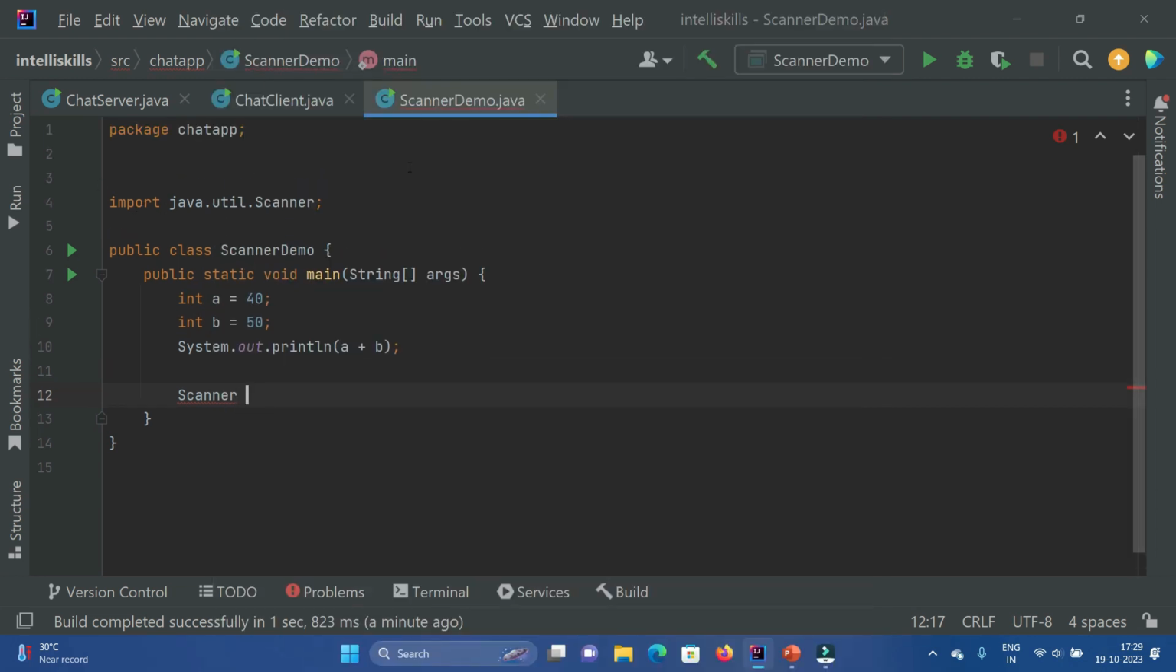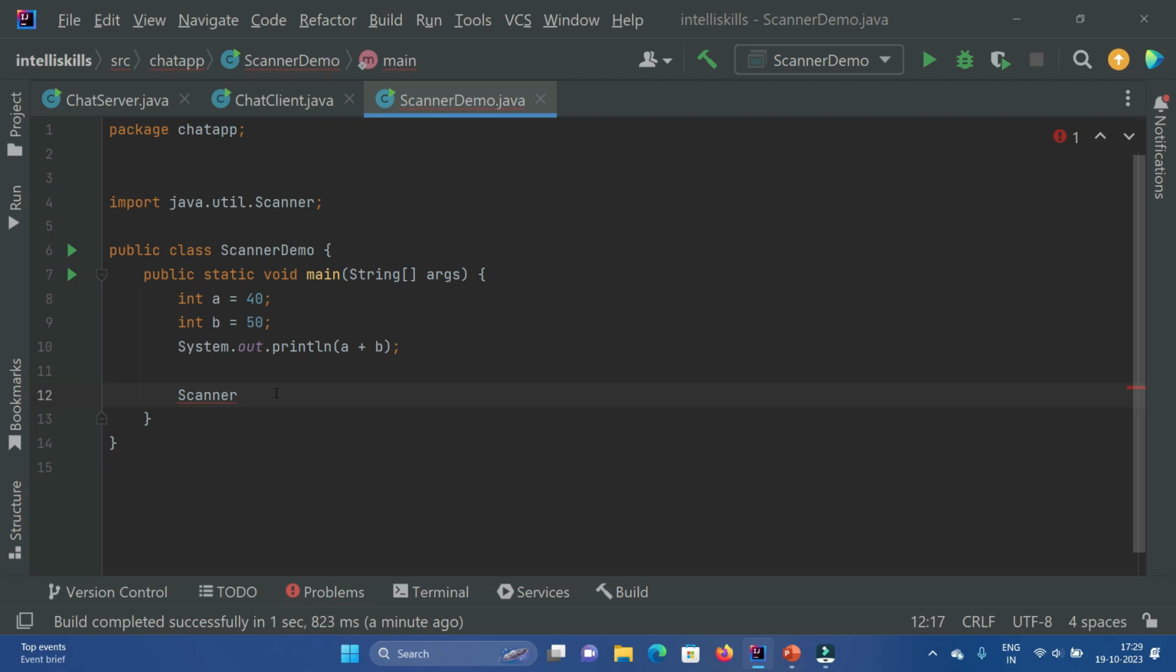Here our class is ScannerDemo. In this ScannerDemo class, another package has been imported. What is that? java.util. And what is it importing? The Scanner class from the java.util package. You have to import it because it is another package. So to bring something from that package, you have to import it, right? So over here I've imported the Scanner class.